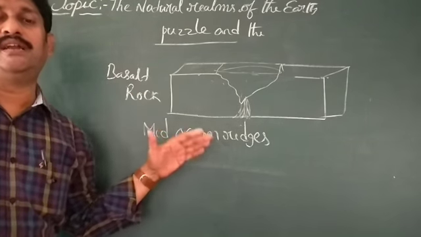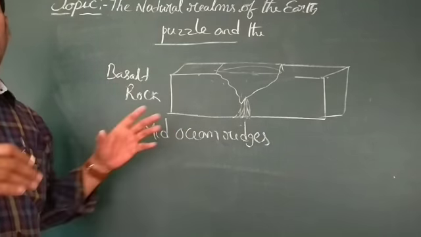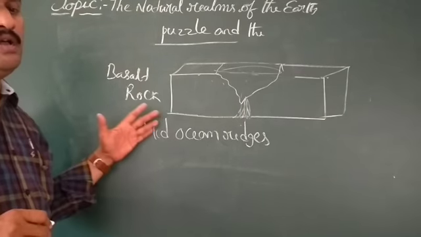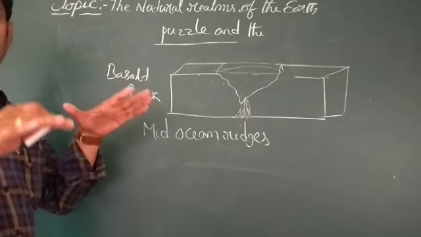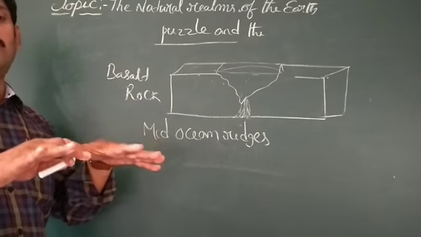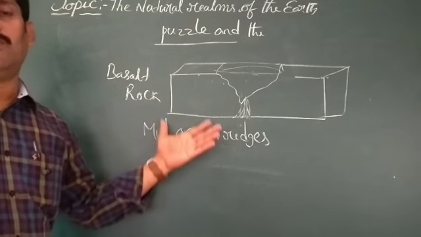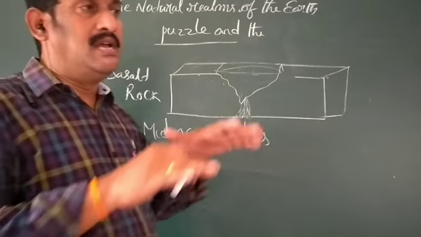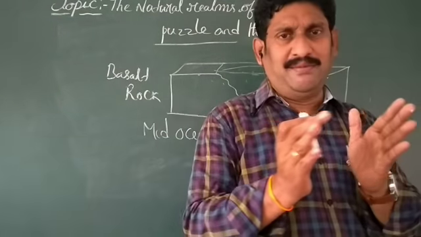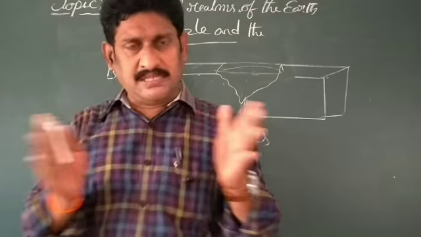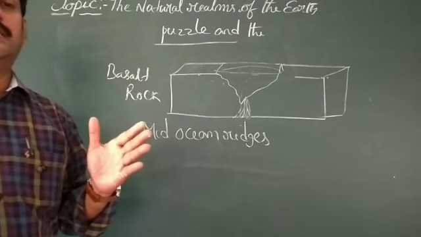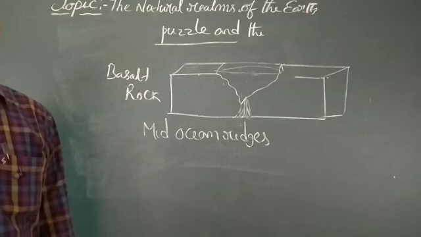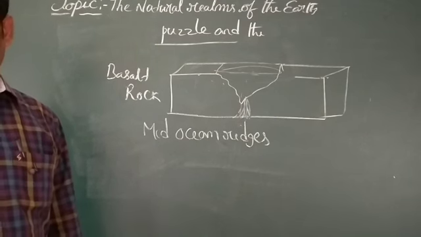The mid-ocean ridge contains the newest crust formed on the planet. This new crust slowly spreads with the water bodies, the oceans. So it leads to what is called sea floor spreading. Spreading means extending. It's called sea floor spreading. Go through the textbook page number 17, figure 2.1.